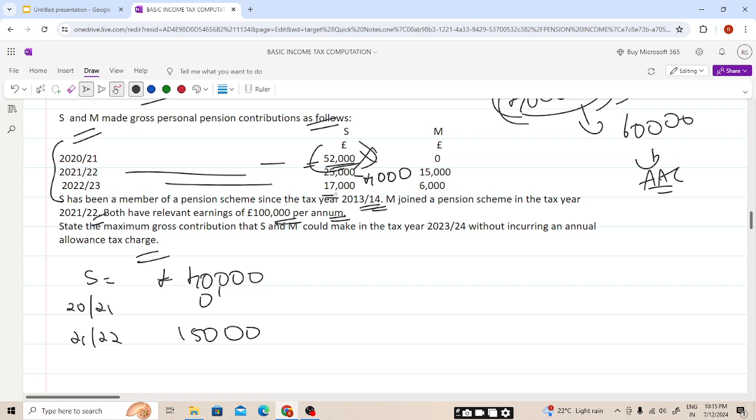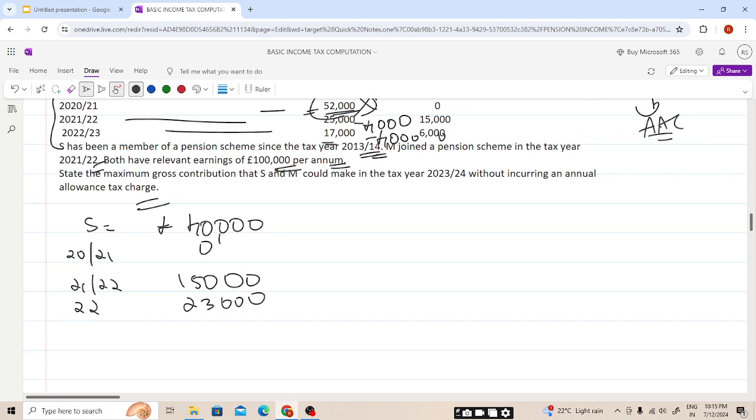For 22-23, 40,000 minus 17,000 will be 23,000. So the total is 78,000, students.